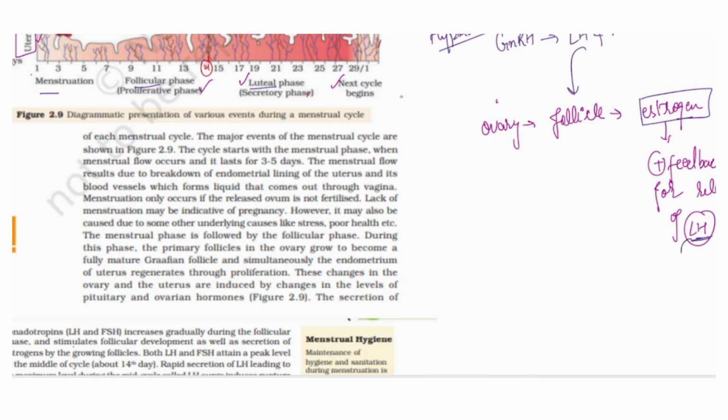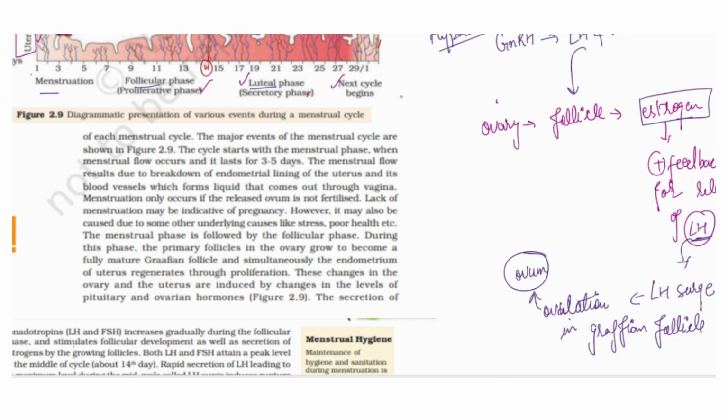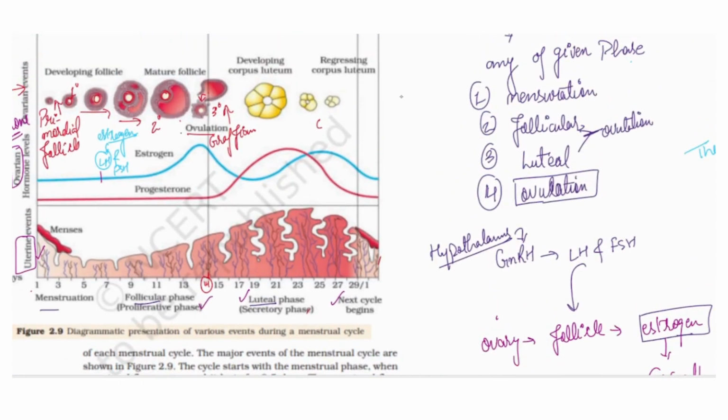More LH will come, and it causes the LH surge. Because of the high LH, it causes ovulation from the Graafian follicle. Because of that, the egg cell is released. The ovum comes out from the Graafian follicle. So this is what is happening at this stage.